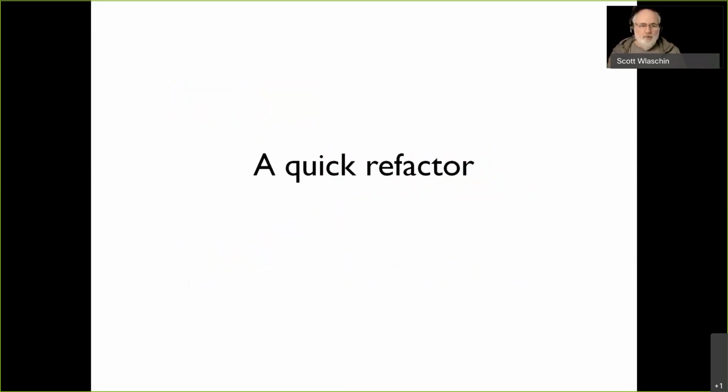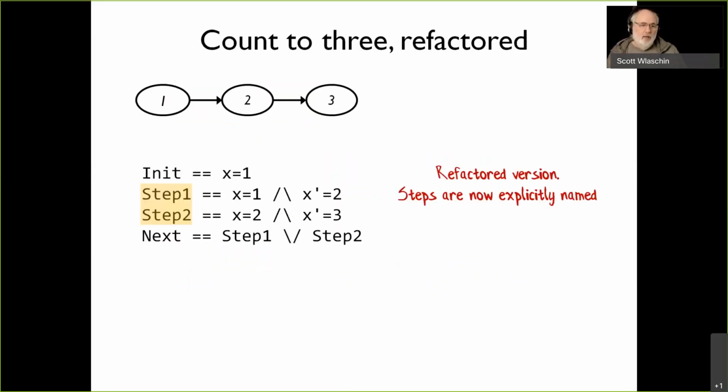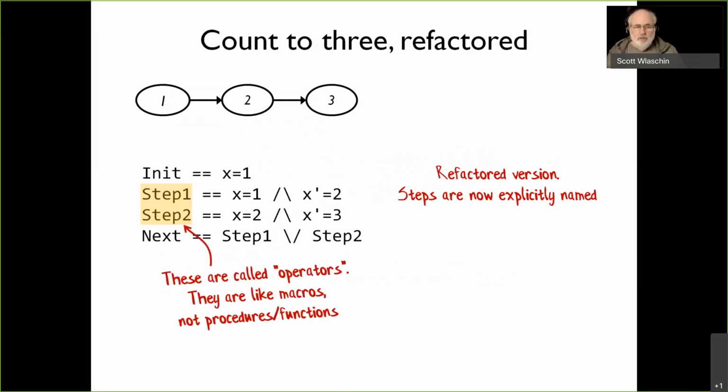Now let's do a quick refactor. What we've done here is we've created 2 helper functions, as it were, 2 new steps, just to make life a bit easier. And these things are not really functions. These are actually called operators, and you can think of them as more like macros. They're literally a copy and paste kind of thing. You could take them and copy and paste them around.